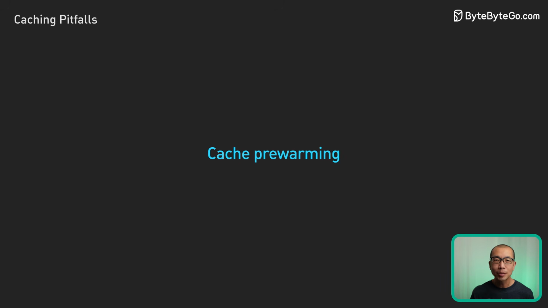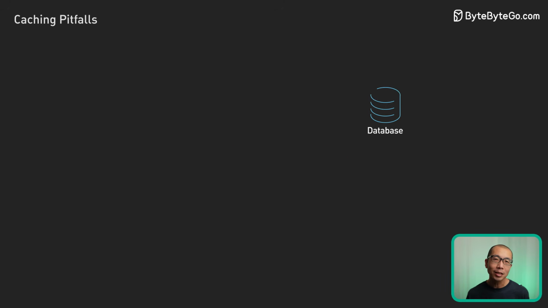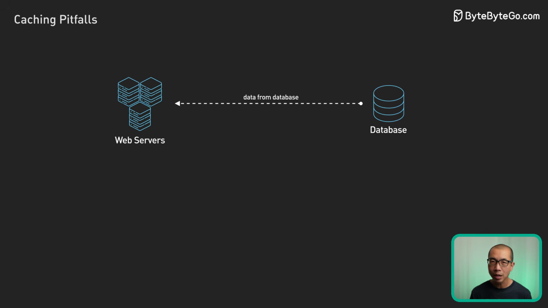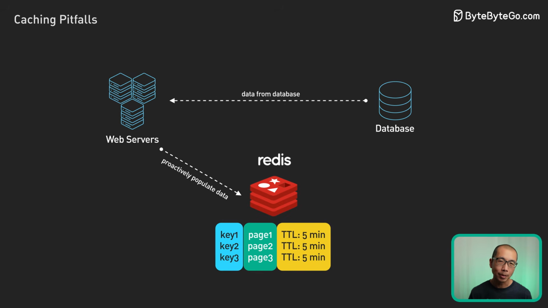And don't dismiss cache pre-warming, particularly critical after a cold start. Here, essential data is proactively populated in the cold cache before it's put into service. This avoids abruptly bombarding the databases.